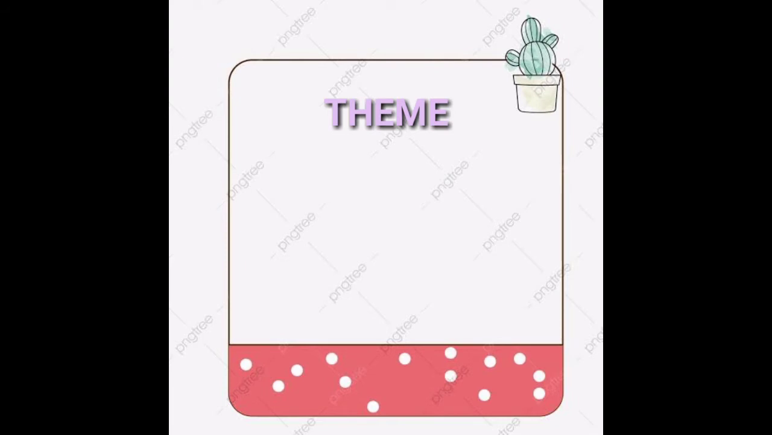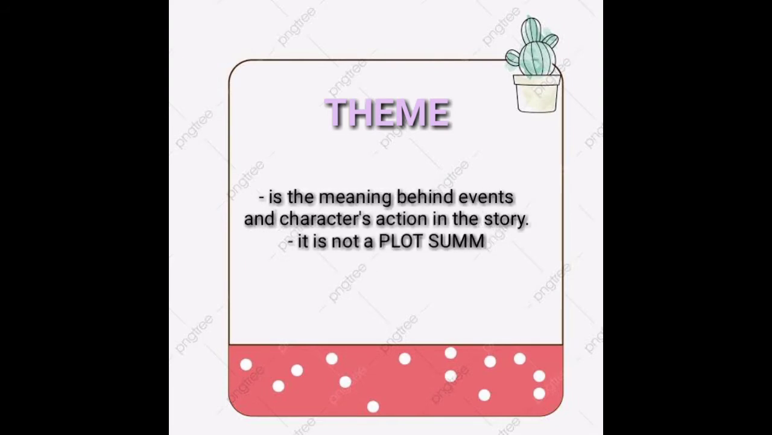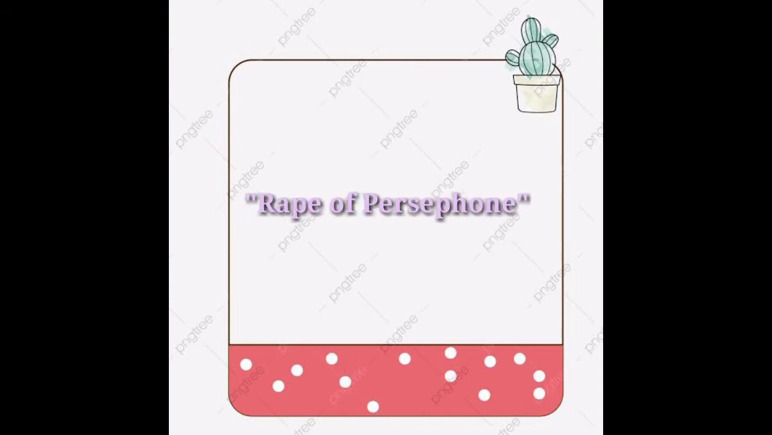Third, we have the theme. The theme is the meaning behind the events and characters' actions in the story. It is not a plot summary. So some people say that the story of Hades and Persephone was also entitled the Rape of Persephone, but little did we know, Hades did this because of his love towards Persephone.